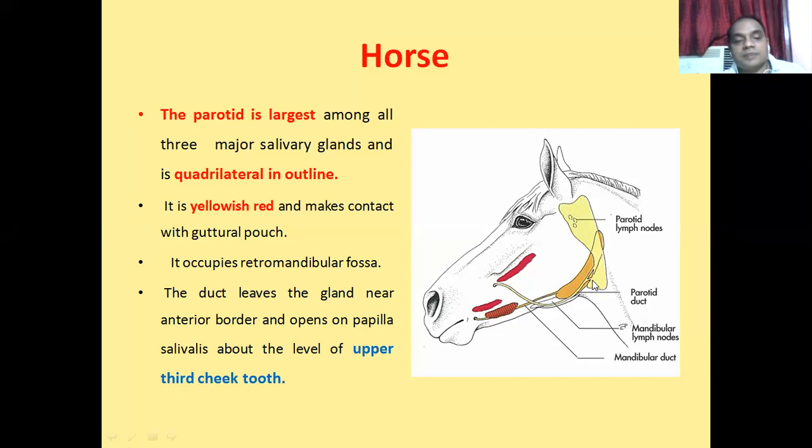This duct arises near the anterior border and opens on the papilla salivalis. In the horse, the papilla salivalis is situated in the buccal vestibule, just opposite to the level of the upper third cheek tooth.